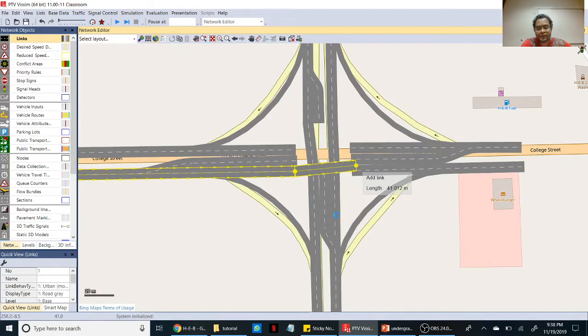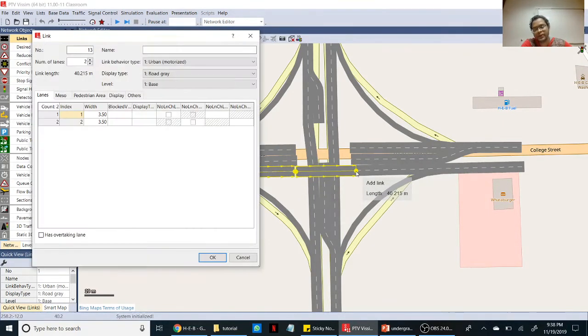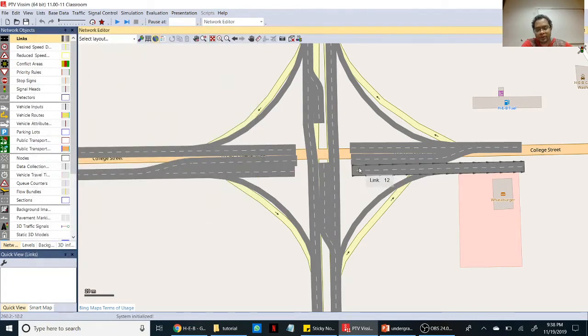Make sure you go to the end. Don't connect it unless and until it shows connector.